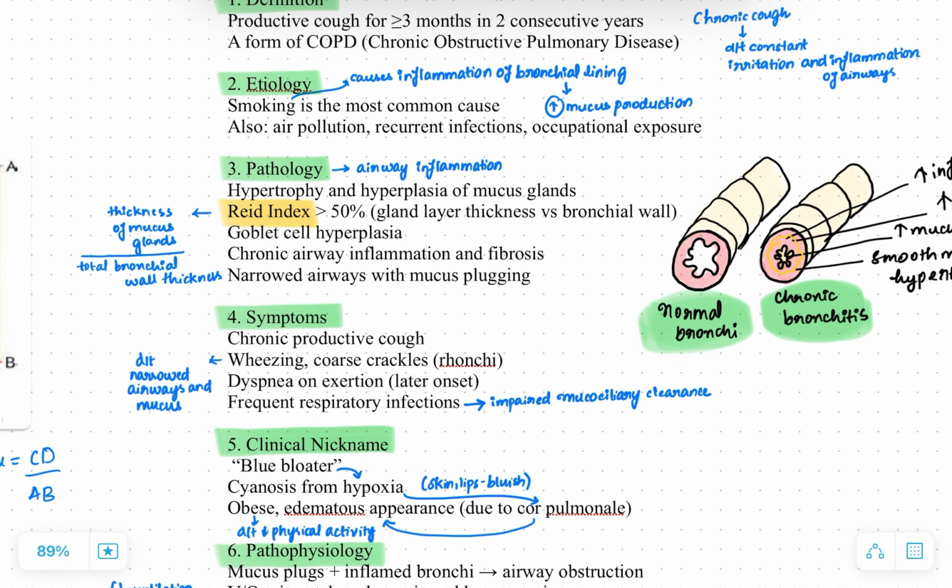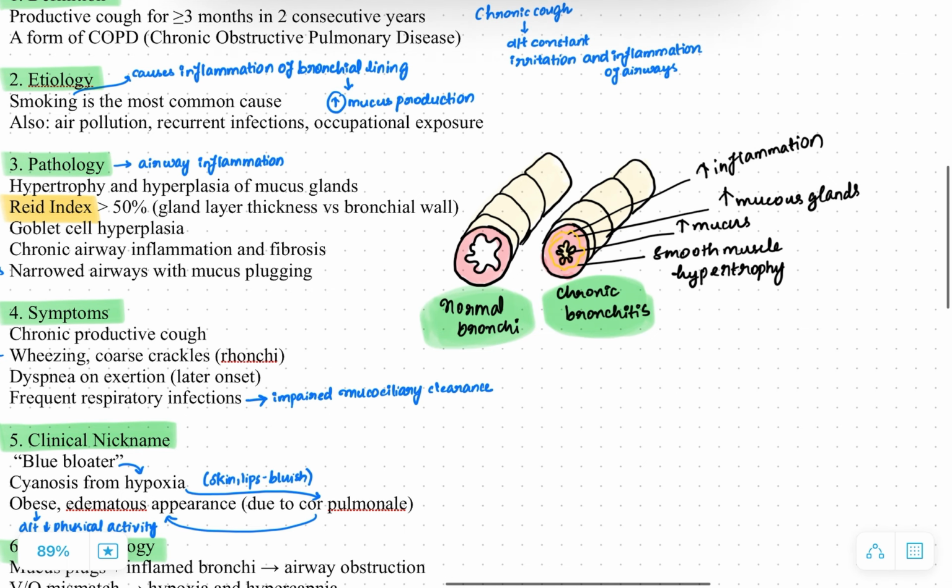Next is goblet cell hyperplasia, and chronic airway inflammation and fibrosis are seen in chronic bronchitis, with narrowed airways because of mucus plugging. In this picture we can see a normal bronchus and chronic bronchitis. In chronic bronchitis there is narrowing of the airways and increased mucus plugging with smooth muscle hypertrophy, inflammation is increased, and there is also an increase in the mucus glands.